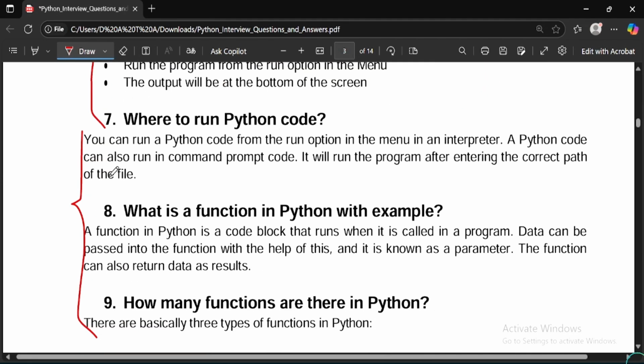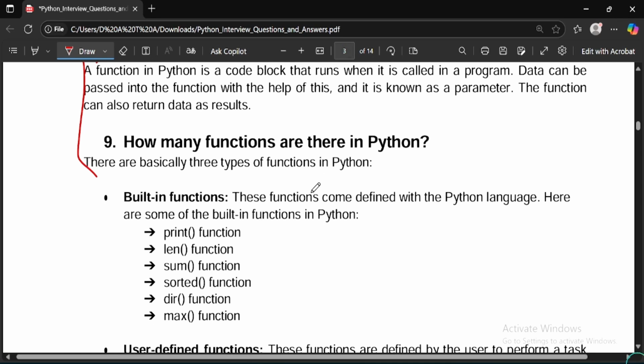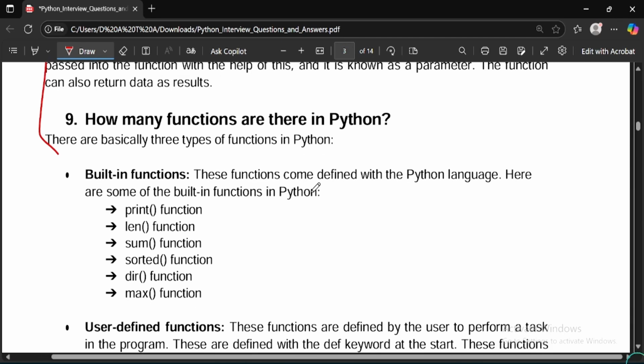Where to run Python code, you can see. What is the function in Python with examples. You can see and read below how many functions are there in Python. So this is an important question. Wherever the question is important, I would be telling you and discussing that question as well. So make sure you take a screenshot as well. I would be telling that this question is really important. You should mark it or take a screenshot of this as well.